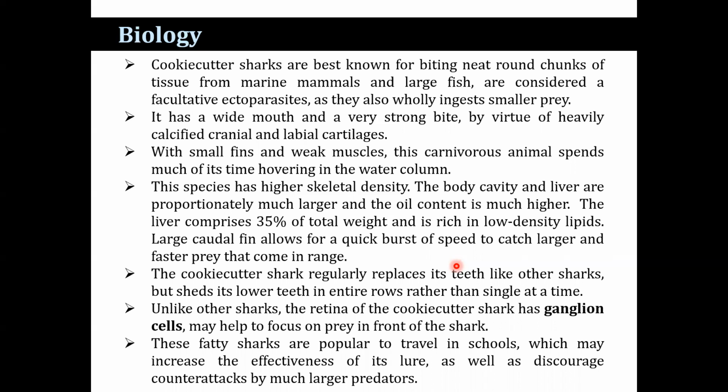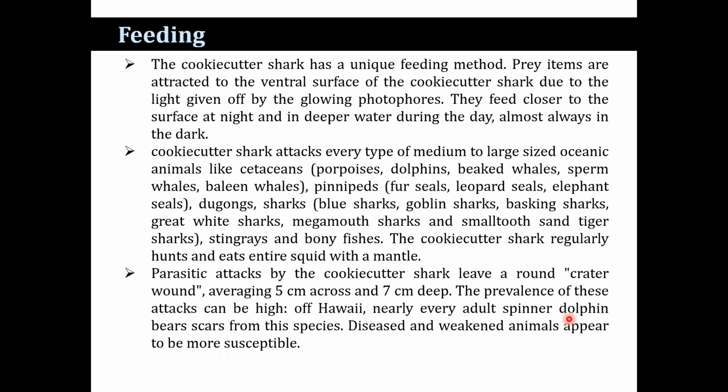Unlike other sharks, the retina of the cookie cutter shark has particular cells that serve as ganglion cells that may help to focus on prey in front of the shark. These sharks often travel in schools, which may increase the effectiveness of the lure as well as discourage counterattacks by much larger predators. The cookie cutter shark has a unique feeding method.